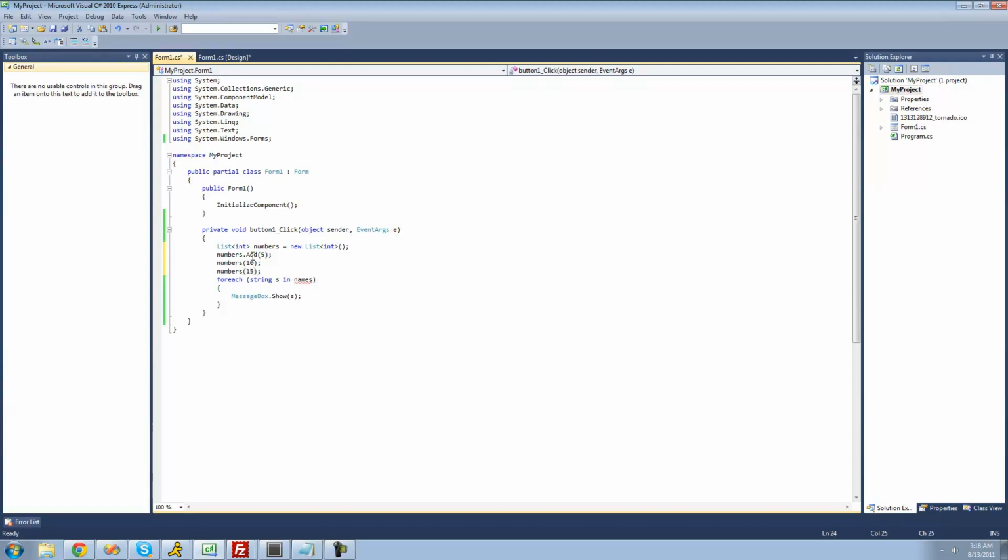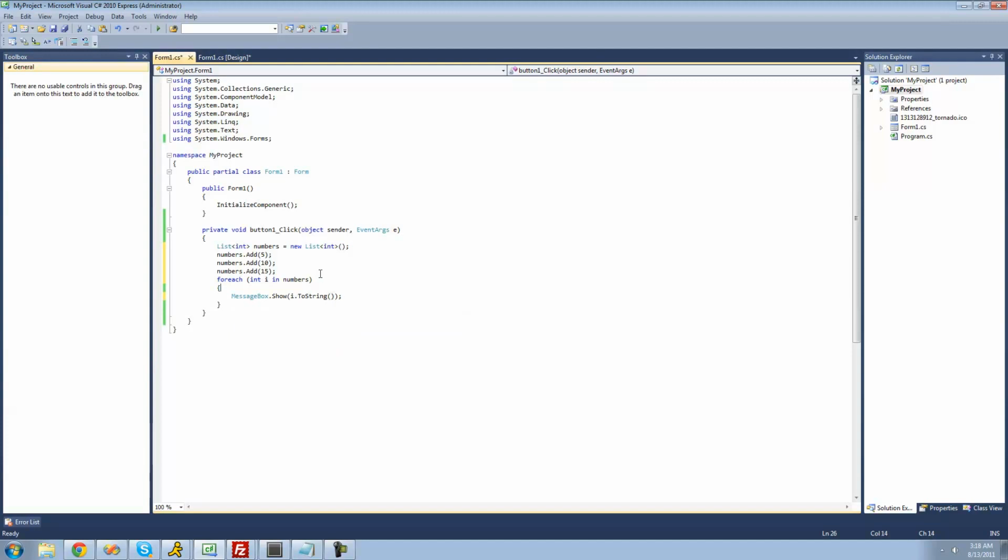All right. So inside of our numbers list right here, we just have 3 numbers. We have 5, 10, and 15. What we're going to do is say foreach integer called i inside of that numbers list, and then print it out inside of a message box. So we're just going to say i.ToString inside of this message box.